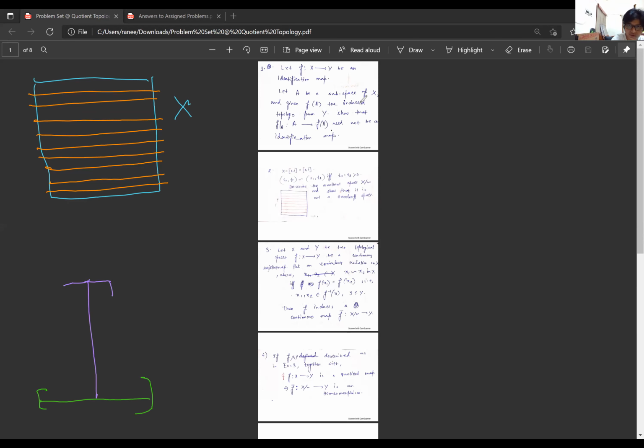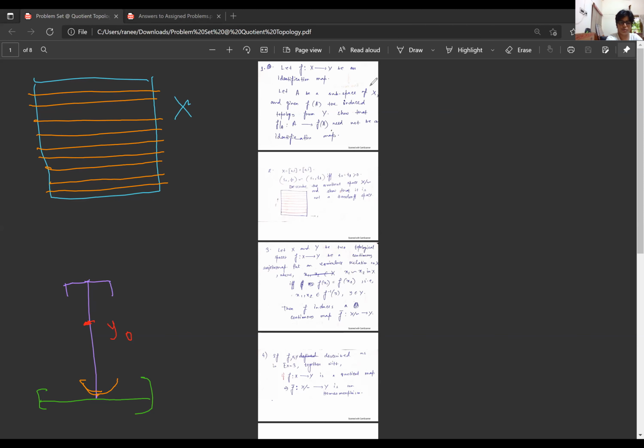Taking this point, but we are not considering this point. Now let's look at some open neighborhood corresponding to a point here. How does the open neighborhood look? This is an open interval. Let's call this point y0.